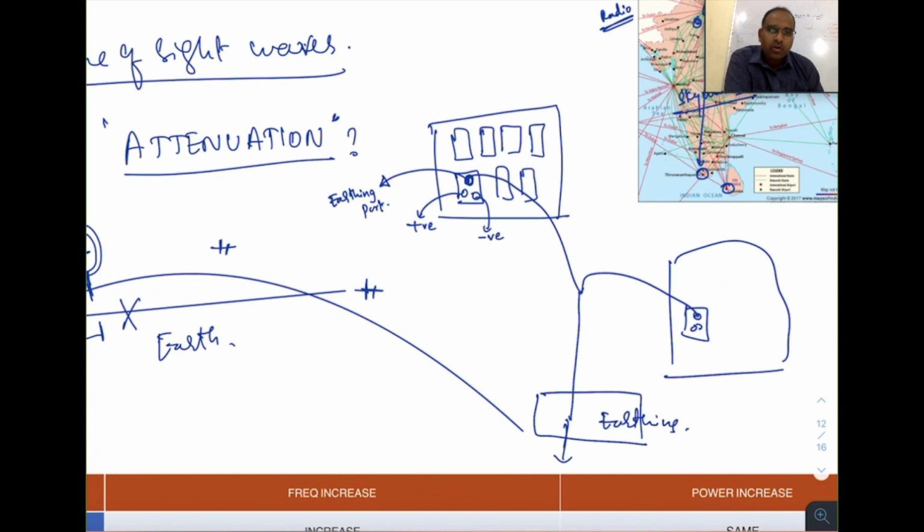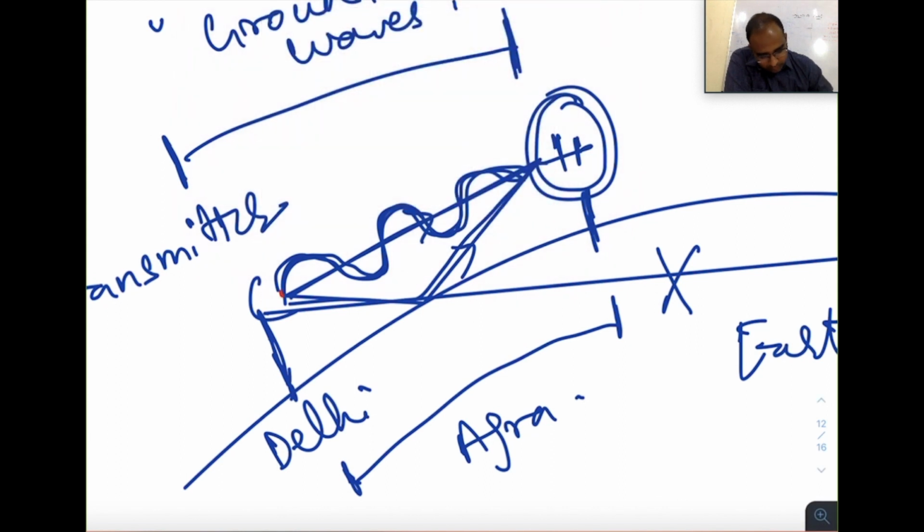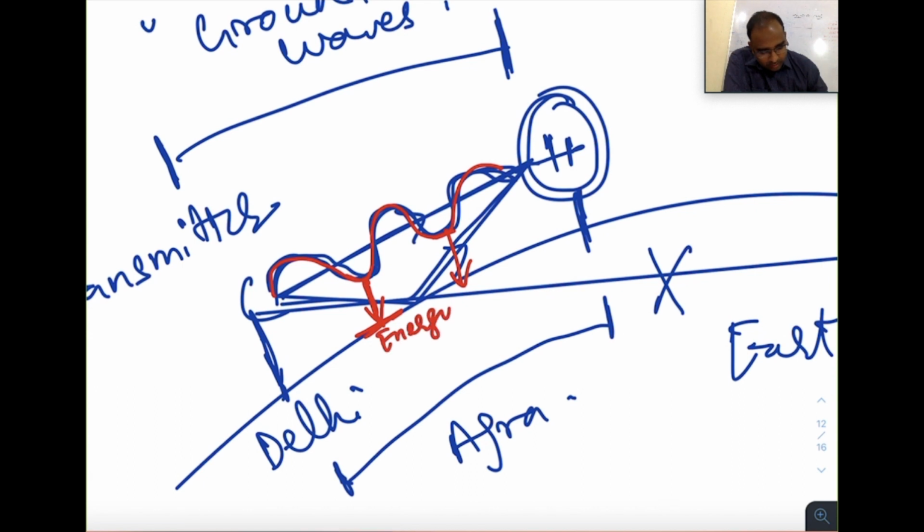Why? If there is any short circuit or if there is an over voltage, the excess amount of the voltage will be absorbed into the earth. Earth attracts electricity. The same way, when this wave is propagating, as it comes close to the earth it absorbs some amount of energy into it, and the power of the wave decreases. So the wave cannot travel much longer distances when it is traveling close to earth.